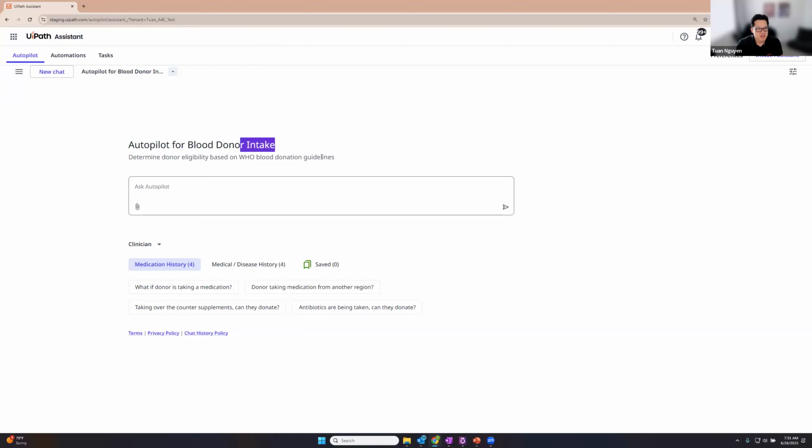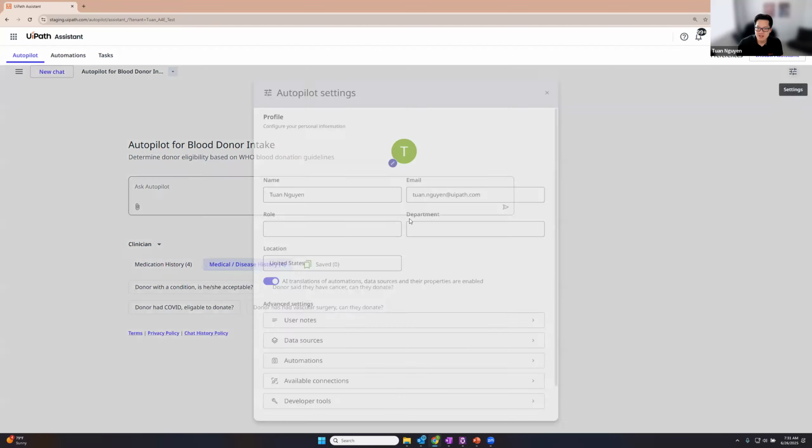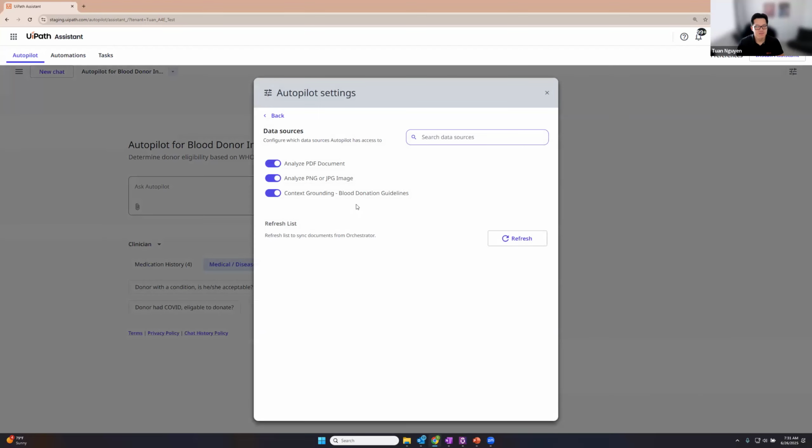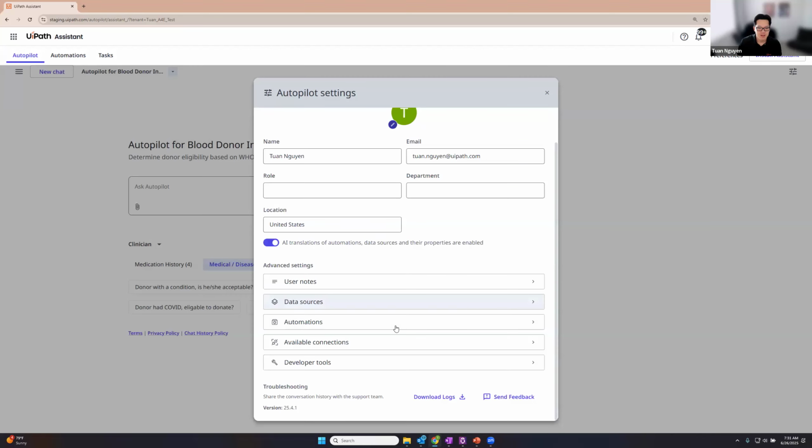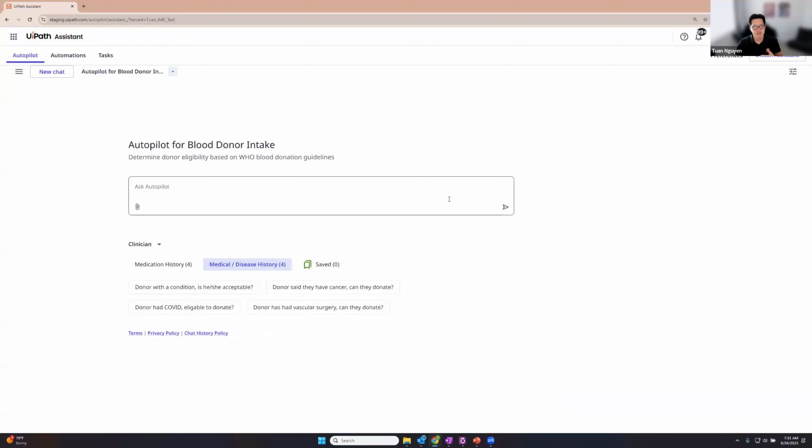So here is the blood donor intake. I can dictate the title, the description. You can see here the starting prompts have changed as well, right? And then in here, in our data sources, now all the other data sources have been removed. I have my blood donation guideline index, okay? And then I've removed all the automations. So this is a very common use case where customers just want to provide a set of standard operating procedures to their users. They want to query them, get the information back, and then continue on their day.